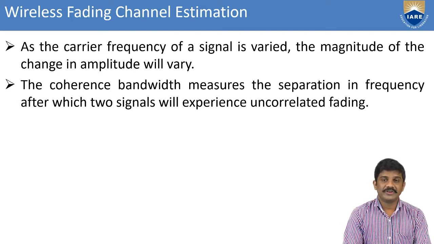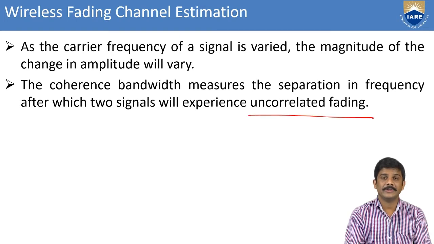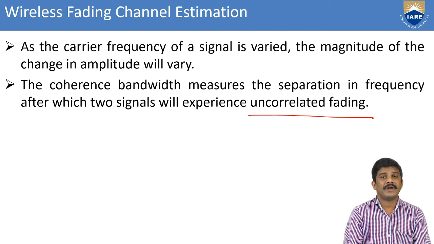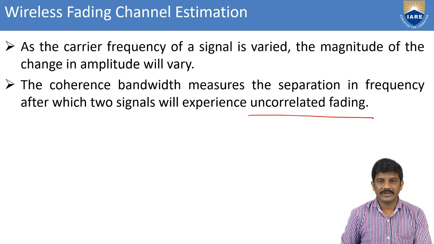The coherence bandwidth measures the separation in frequency after which two signals will experience uncorrelated fading. When will uncorrelated fading occur? It will occur in the magnitude change or phase change. Only then will uncorrelated fading occur.